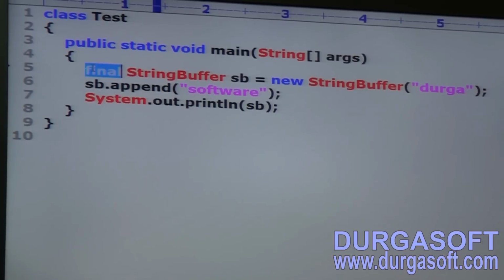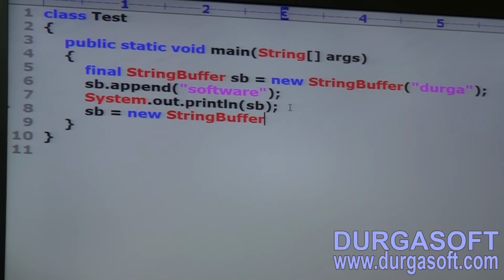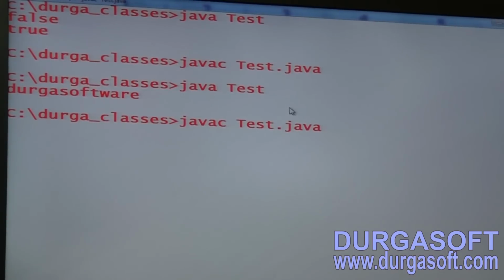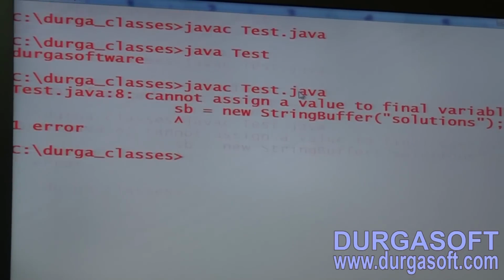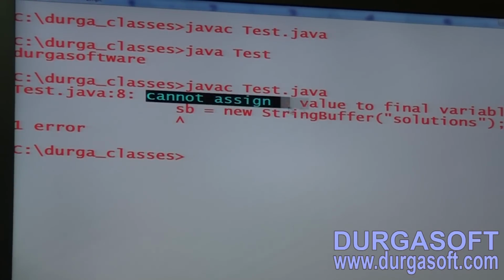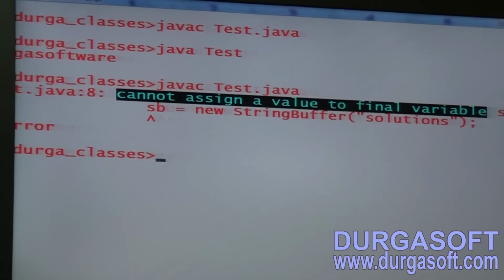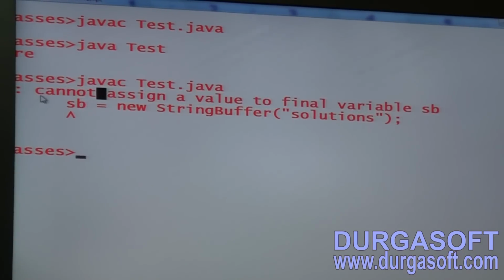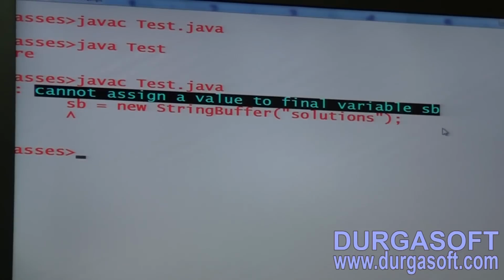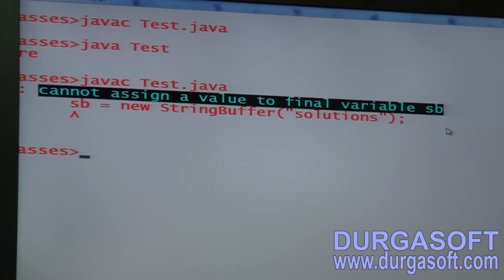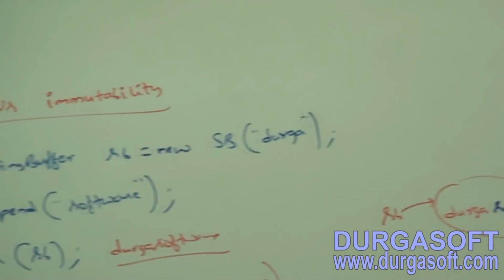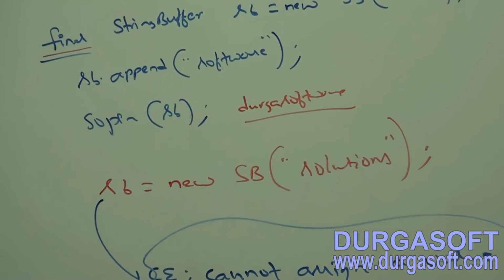Now, where is the impact of this final? Let me perform reassignment: sb = new StringBuffer("solutions"). Immediately a compile-time error you are going to get. Have you observed? Cannot assign a value to final variable sb. Any explanation is required about this terminology? Make sure you people have clear clarity, right?